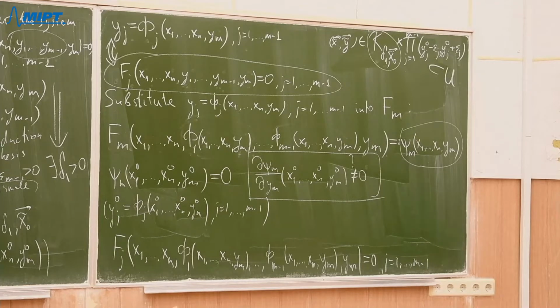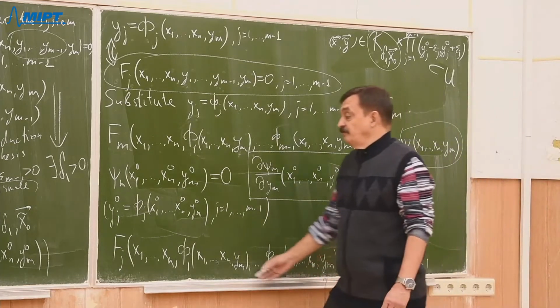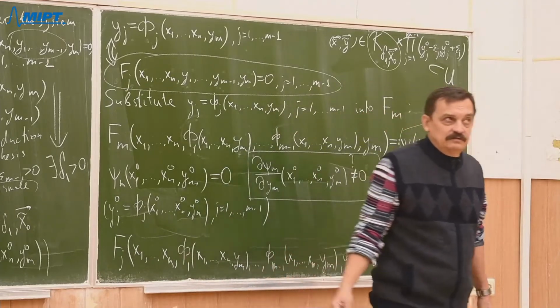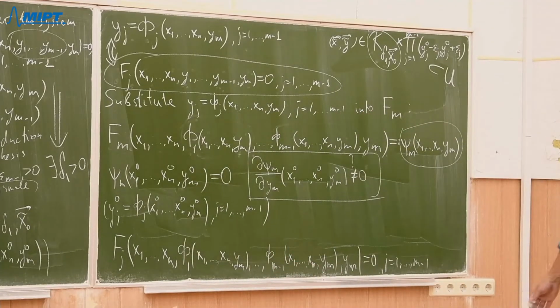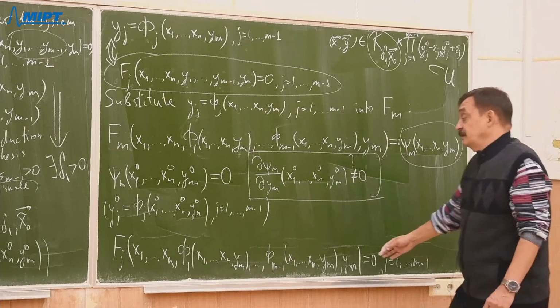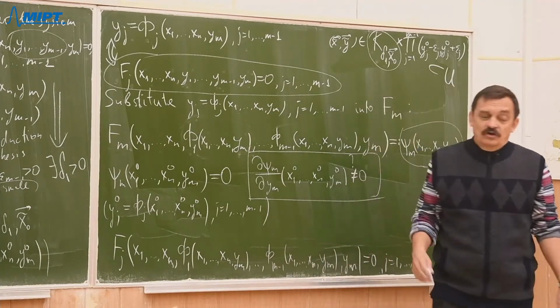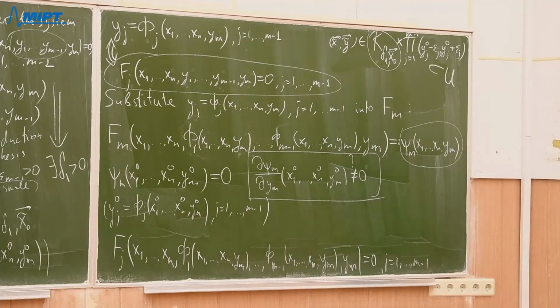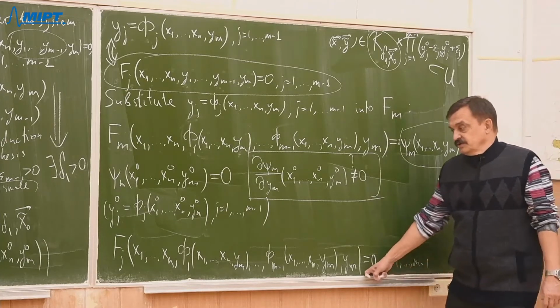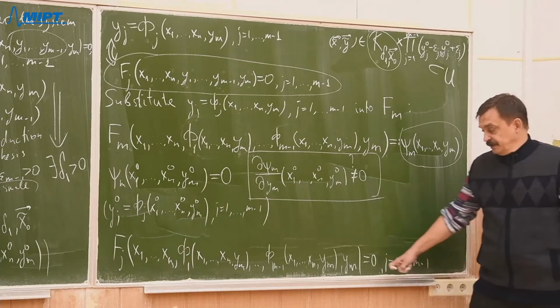And when we have identities, all functions here are differentiable. Hence, once again, we can apply chain rule for the functions of several variables. So if we'll differentiate those equalities with respect to ym,